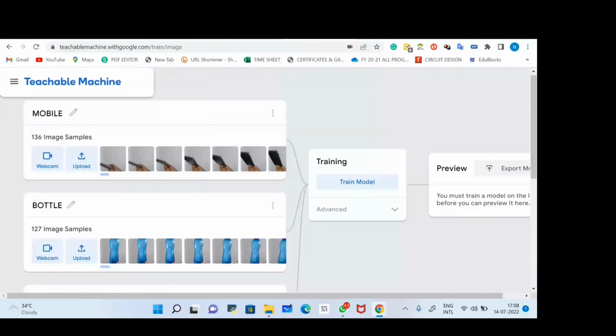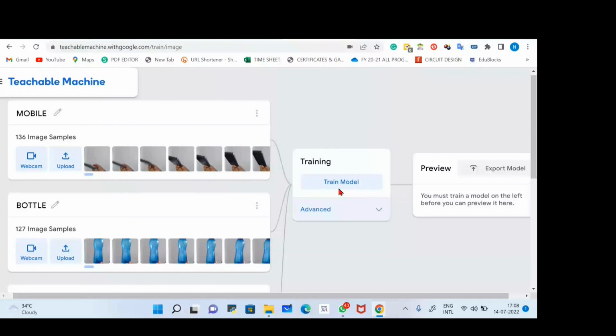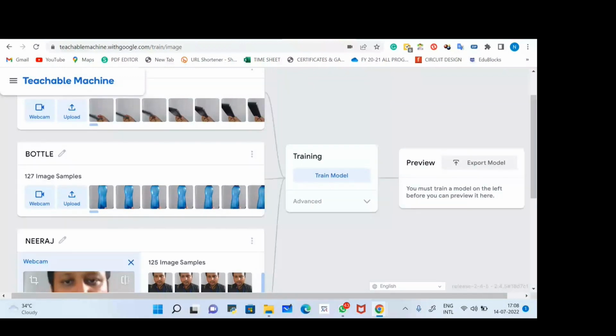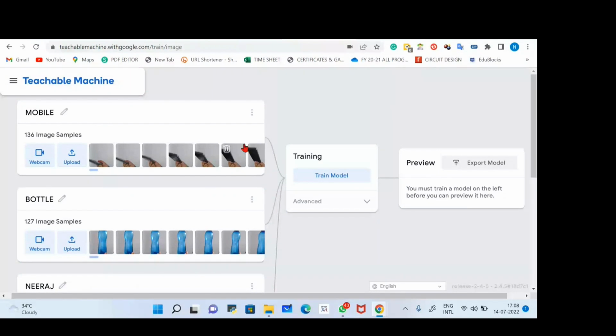Okay, so we'll click over here, train model, and you can see we have 136 samples of mobile phone, 127 samples of bottle, and 125 samples of myself. The more samples there are, the more time it will take to train the model, because we are working completely online. Your samples are all going to be saved over the drive. So that's why it will take a lot of time if you upload a large number of samples. So make sure to always use fewer samples. So here I'm going to train the model.